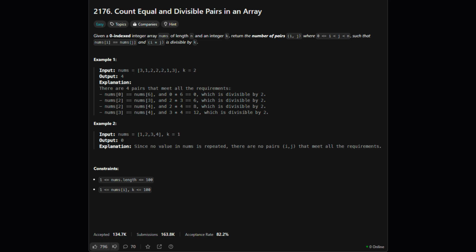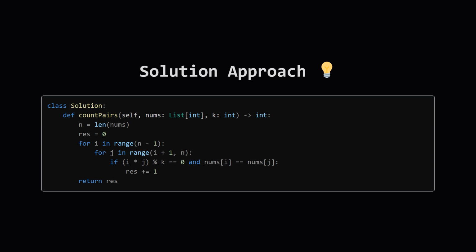Alright, after setting up the SmartPaste project, I switched gears to LeetCode. First up was problem 2176, count equal and divisible pairs in an array. Spoiler alert for the solution coming up. The goal is to find pairs of indices i and j, where i is less than j, such that the numbers at those indices are equal, nums[i] equals nums[j], and the product of the indices i*j is divisible by a given integer k. This solution uses a straightforward brute force approach with nested loops.